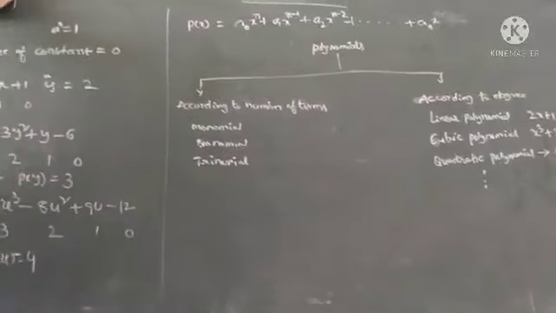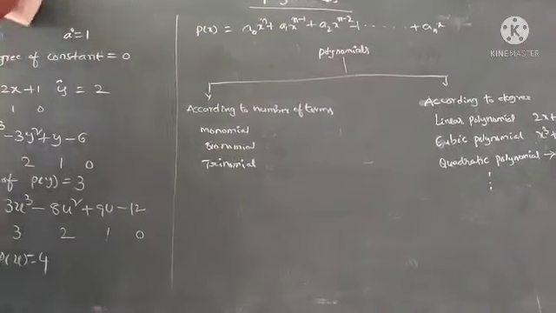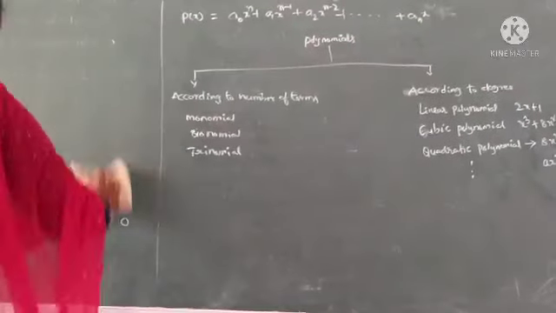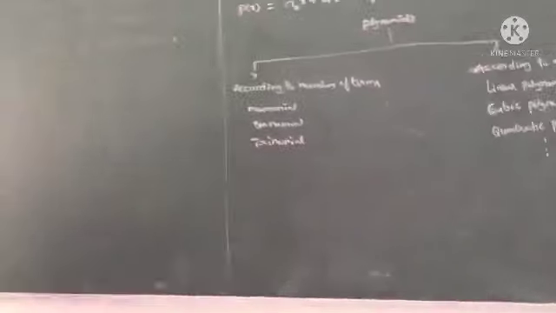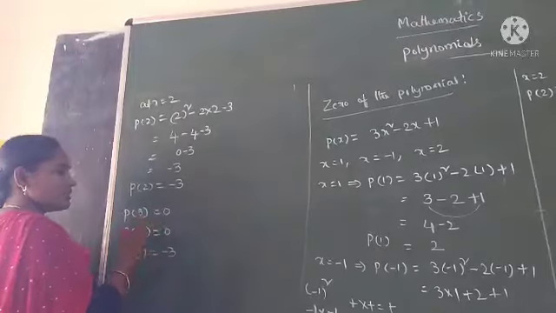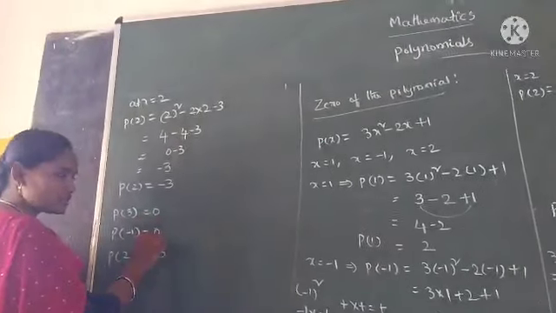Now we discuss value of polynomial. Now observe p of 3 equals 0 and p of minus 1 equals 0.